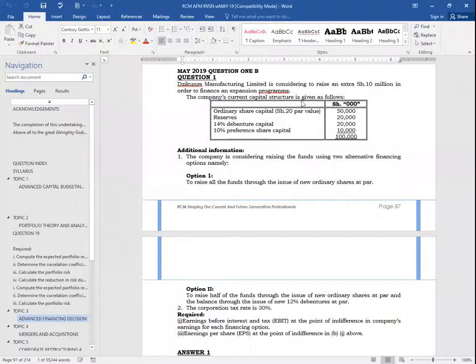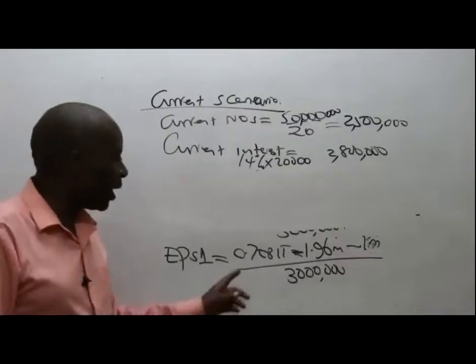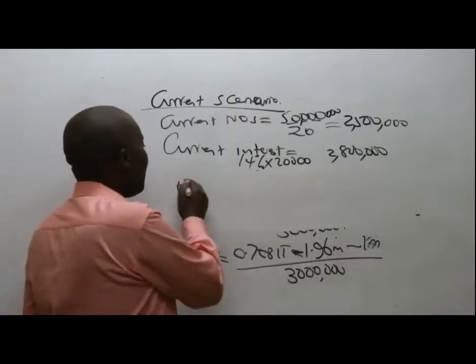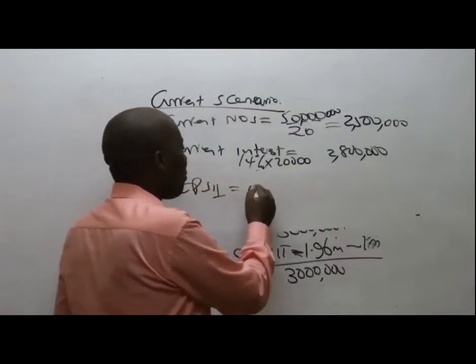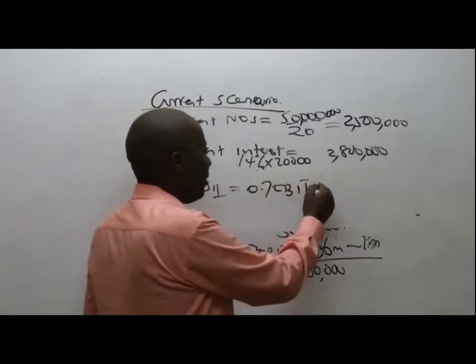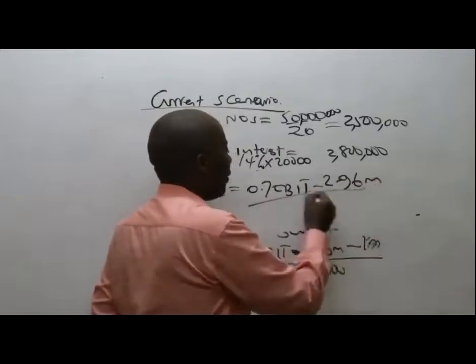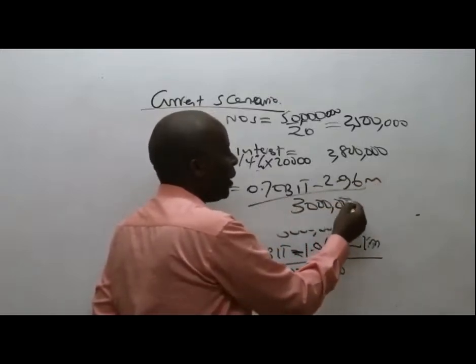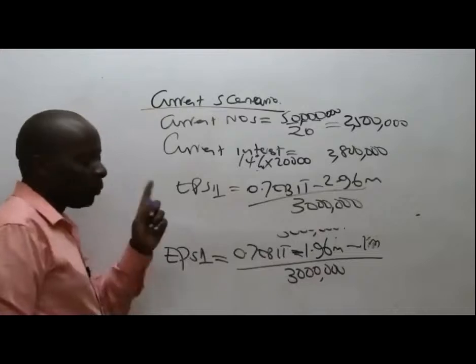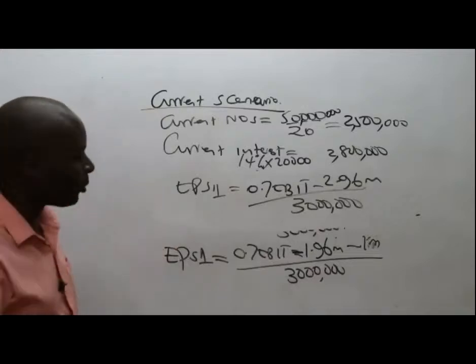Ladies and gentlemen, when you put like terms together here, you will end up having my EPS1 as 0.7 EBIT minus 2.96 million all over 3 million. So you leave that thing the way it is, and then you go to option number 2. You go to option number 2.